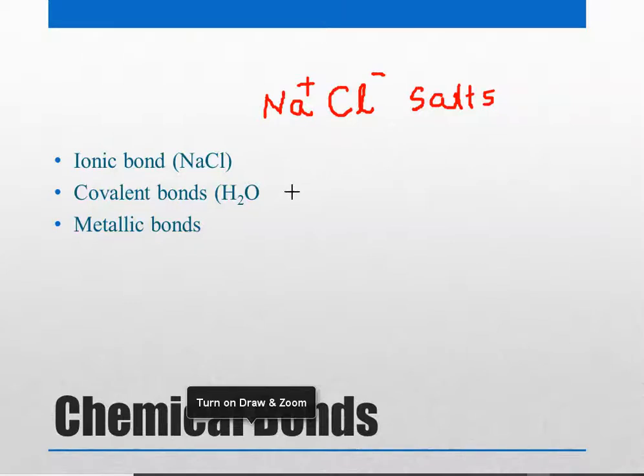On the other hand, covalent bonds are formed between two elements where they share their electrons. Diatomic molecules like oxygen and hydrogen all have covalent bonds. They share the electrons equally.